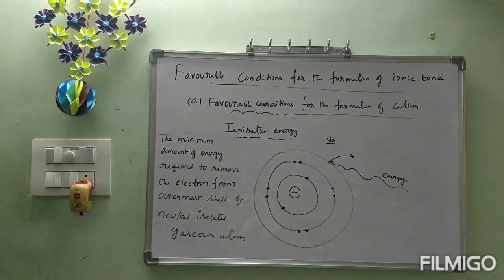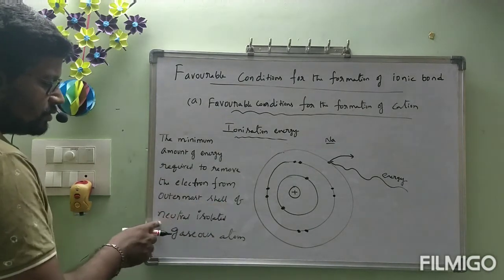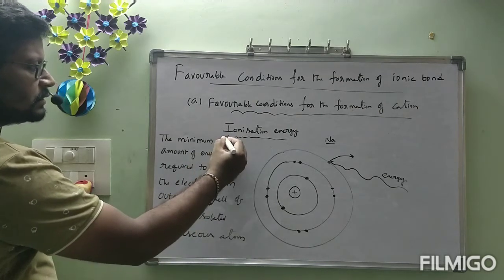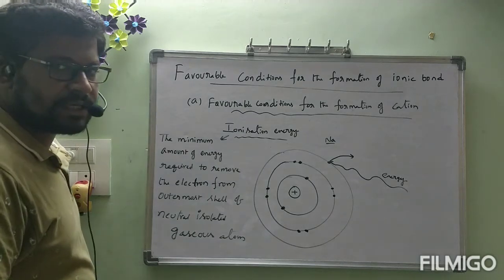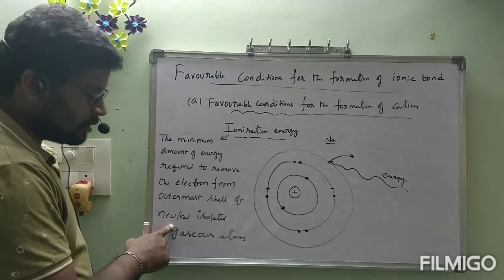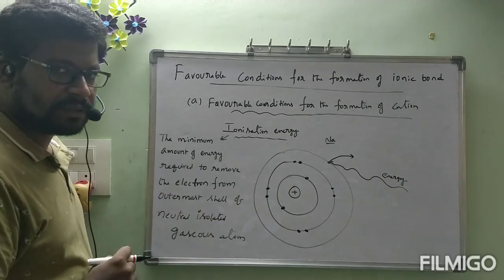Read the definition once, all of you. The minimum amount of energy required to remove the electron from the outermost shell of a neutral isolated gaseous atom is called ionization energy. What are the conditions for this ionization energy? That atom must be neutral. Isolated means it is not in a combined state, it is in atomic state only.